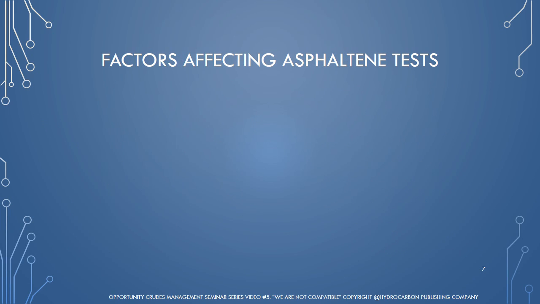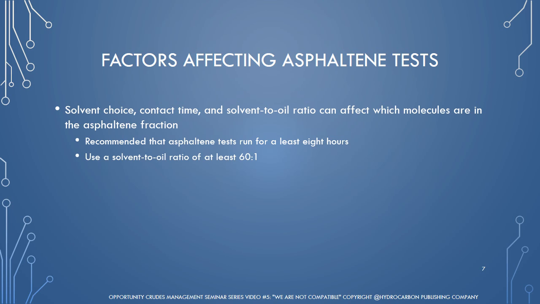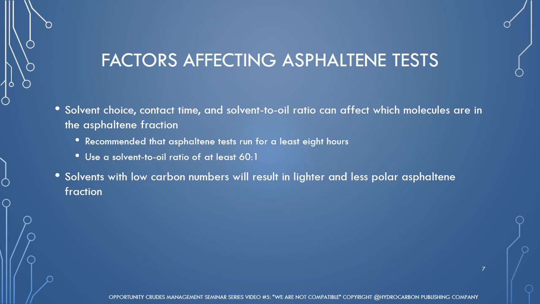Because asphaltenes are defined by solubility, there are multiple factors, which include solvent choice, contact time, and solvent-to-oil ratio that may affect which molecules would be found in the asphaltene fraction. To minimize interference from these factors, asphaltene tests should be run for at least 8 hours and a solvent-to-oil ratio of at least 60:1 is used. Using a solvent with a low carbon number may result in a lighter, less polar asphaltene fraction.